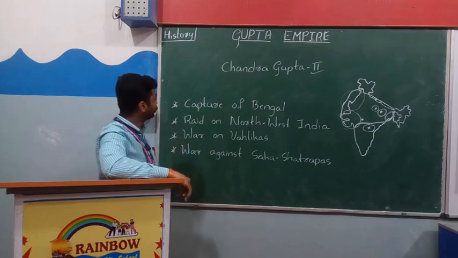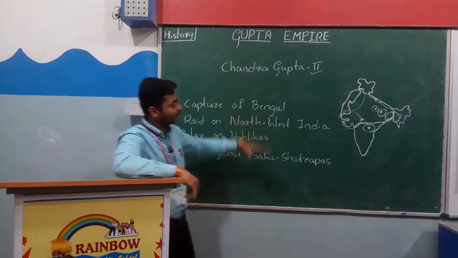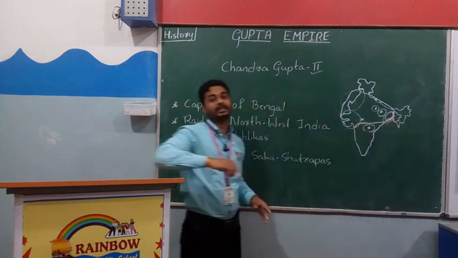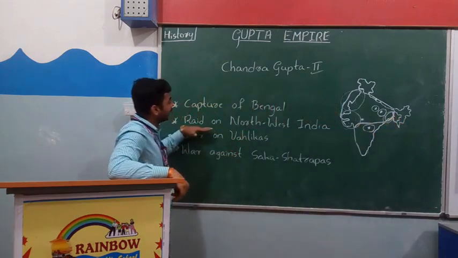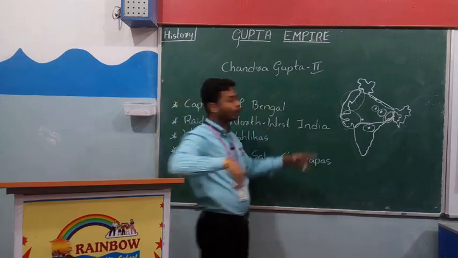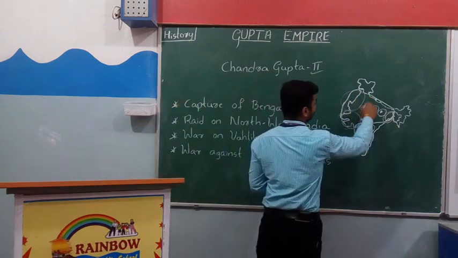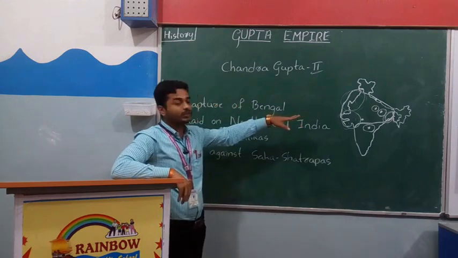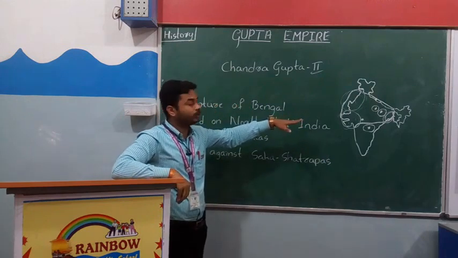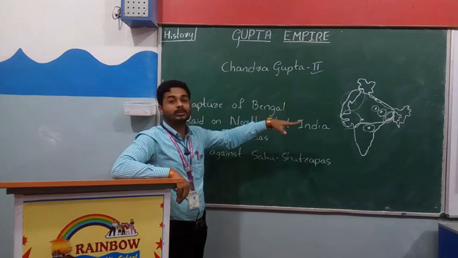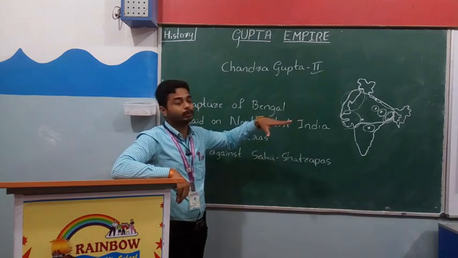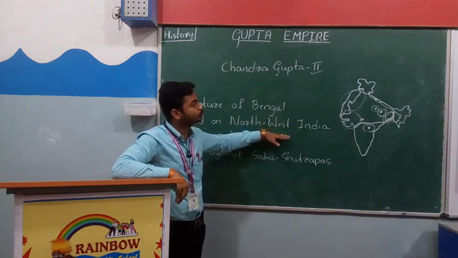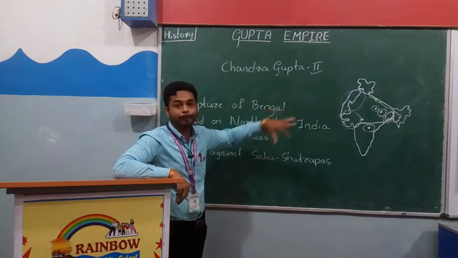So again, I'm going to tell you: capture of Bengal. He attacked the Bengal place and conquered it. After that, raid on northwest India, the northwest places of India including Punjab. There were some poor kingdoms which Samudragupta did not conquer because they were poor. But Chandragupta II conquered those places and increased his empire.